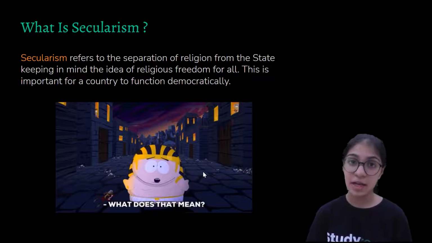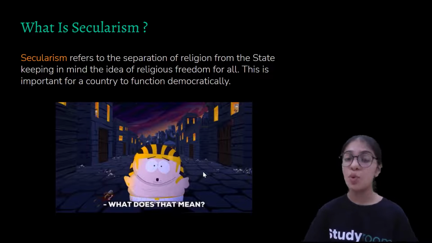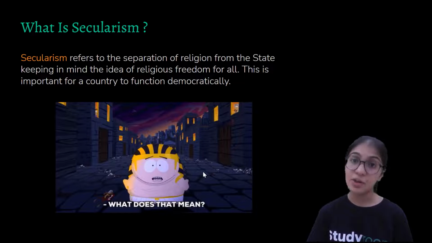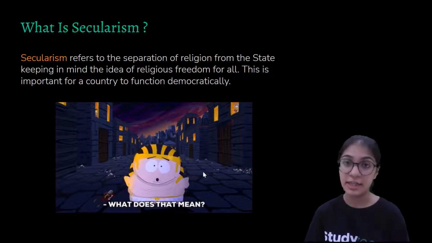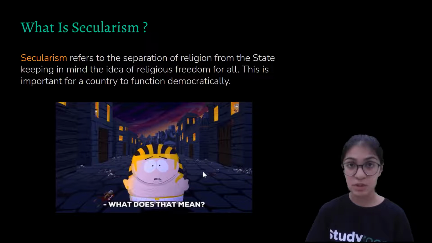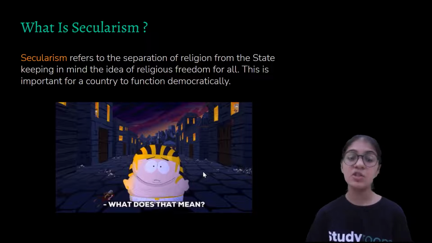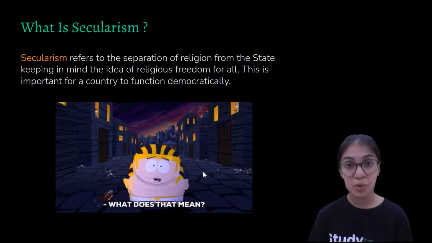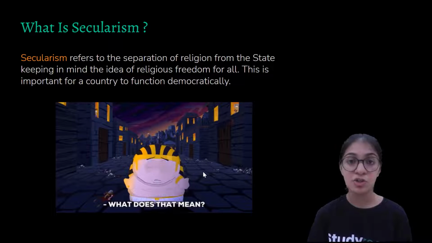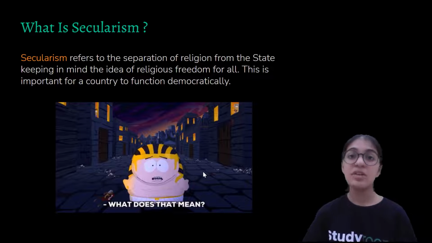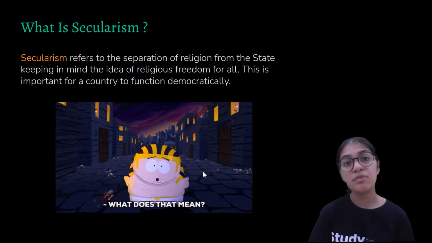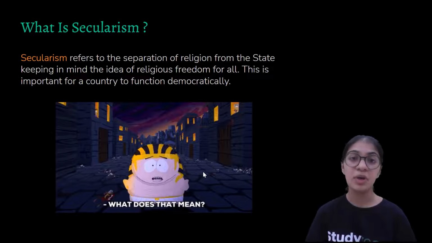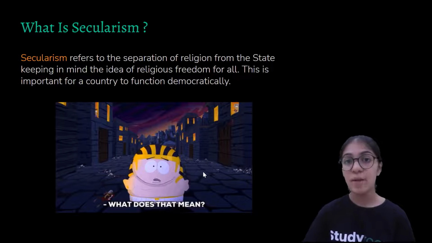But India is a secular state which gives equal rights to all the religious communities, and secularism is very important for a country to function democratically. Now, what do we mean by functioning democratically? As we have studied in the chapter Indian Constitution, in order for a country to function democratically, we have given our citizens some fundamental rights, right?